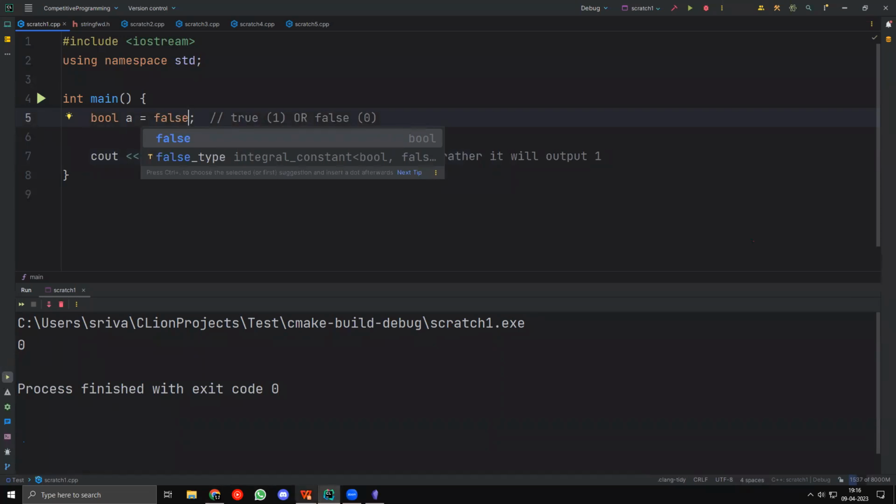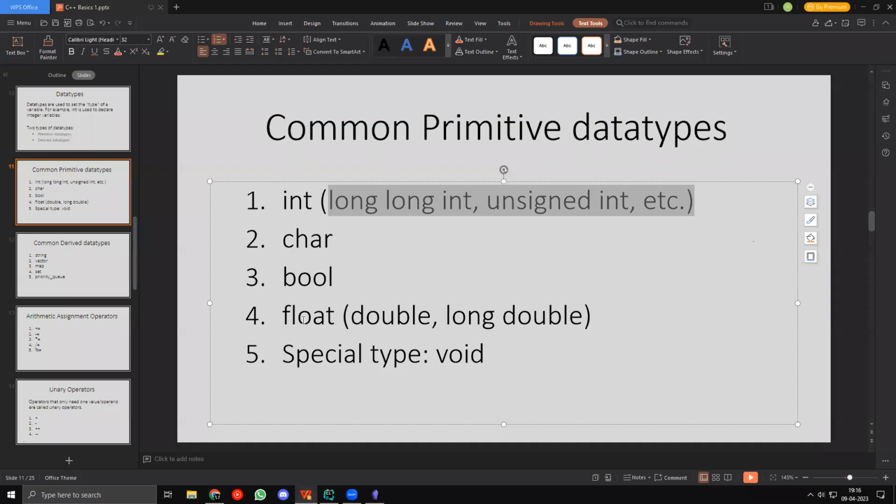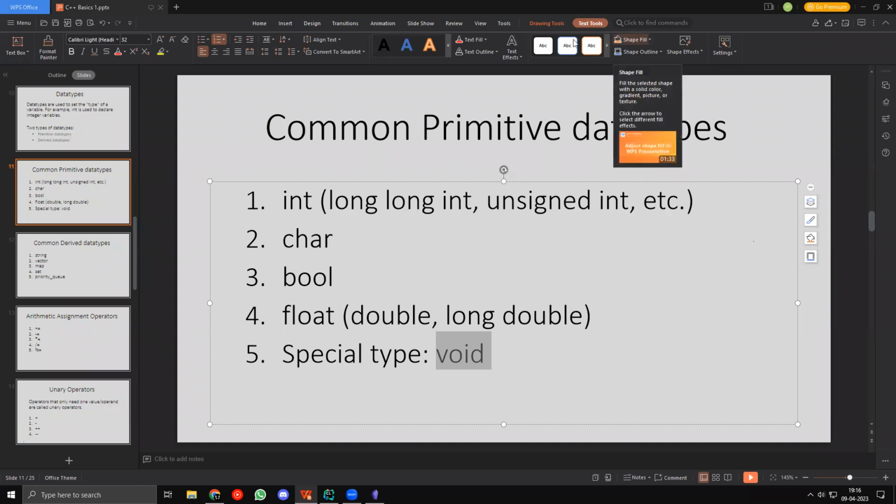Okay, cool. So these are basically primitive data types. Again, we have int, char, bool, float. And there is a special data type, which is void. And yet again, I'm very sorry, a lot of things will have to be discussed in the future classes. Because void is only used with functions. We have not discussed functions yet. So we'll have to wait for the next class in order to discuss this.